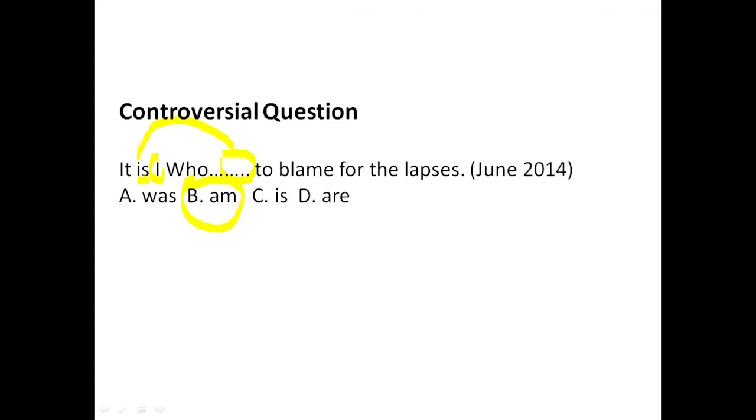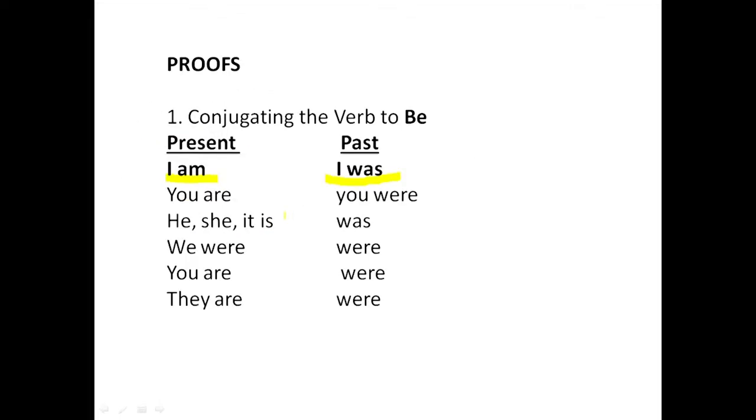If this verb here had been in past tense, the verb coming here would have been in past tense. But because it is in present tense, we require the element occupying this place to be in present tense. So, of course, what cannot be the answer? "Is" cannot be the answer as well. Okay? So, the first proof is this.